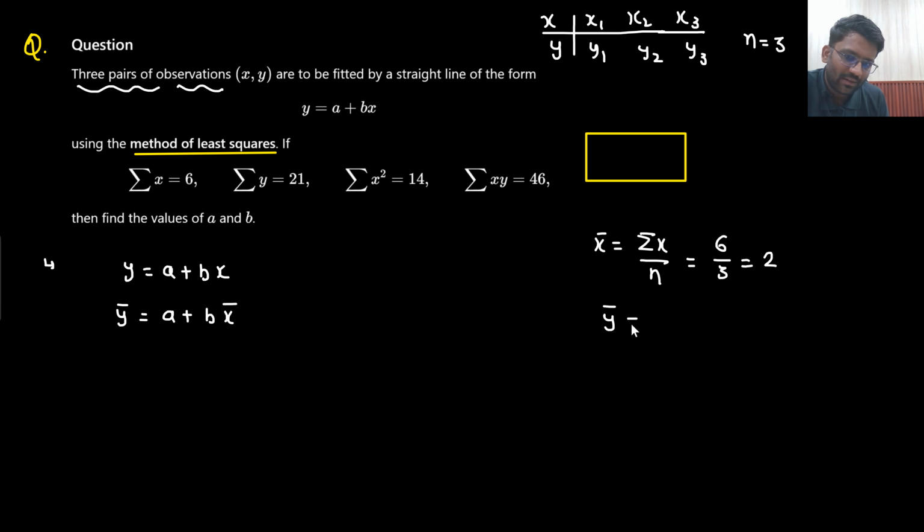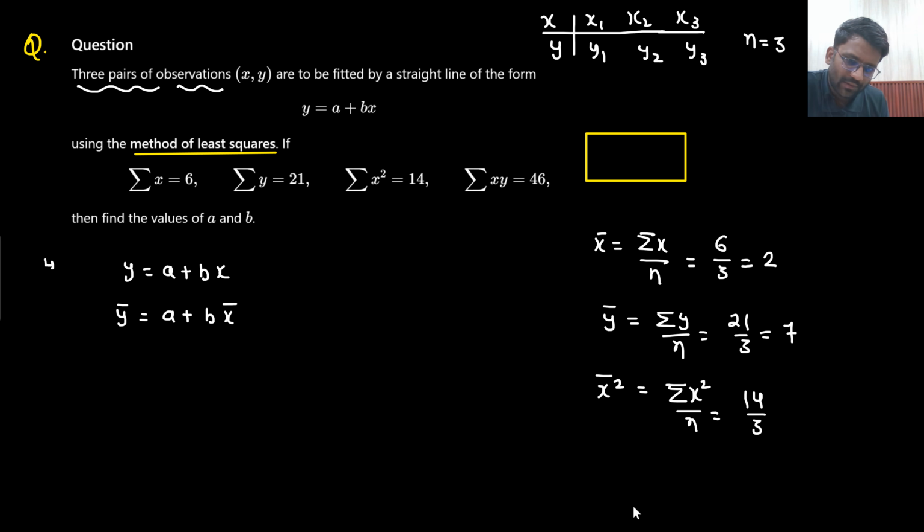What is y bar? Y bar will be summation y by n, 21 by 3, 7. What is x square bar? That is summation x square divided by n, that is 14 by 3. And what is xy whole bar?